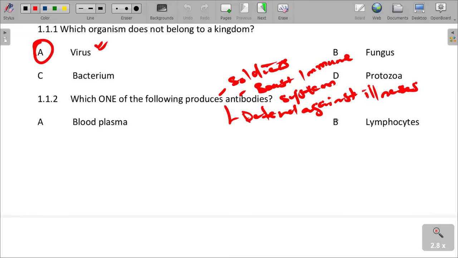If you look at the blood composition or the body system, we understand that the lymphocytes are responsible for production of the defense system of the body, which we are saying are the antibodies.